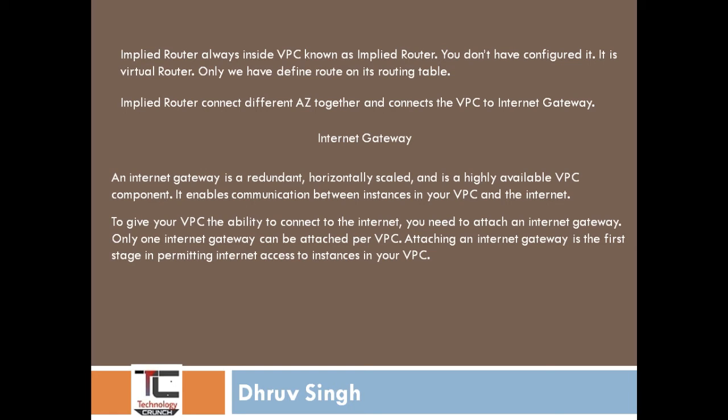After attaching the internet gateway and defining the route path, your EC2 instance can communicate with the internet. As I have shown in my VPC lab, if you have any doubt about how to create the internet gateway or how to define the route path, just go to my previous lecture.